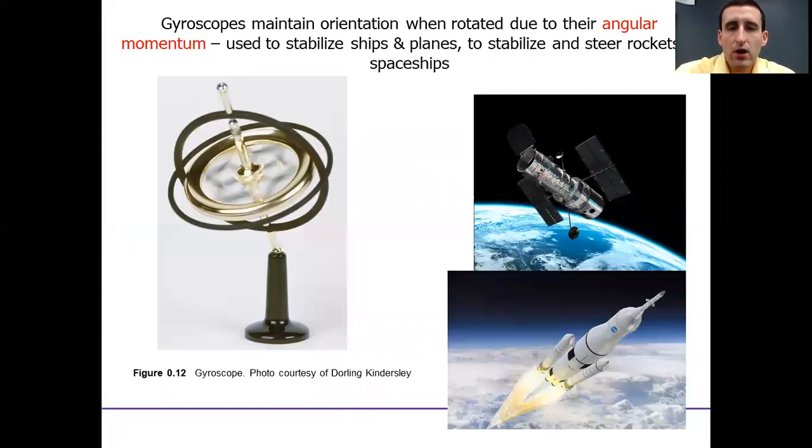Some of the uses are more exotic, right? We'll talk about angular momentum. We'll talk about something that spins and keeps spinning in the same orientation. It happens in as common of things as bicycles and as complex of things as the gyroscopes that power and help the spacecraft to navigate themselves and help the Hubble Space Telescope to know where it was pointing so it could take good pictures. But all that's the angular momentum that we'll talk about in chapter 9.